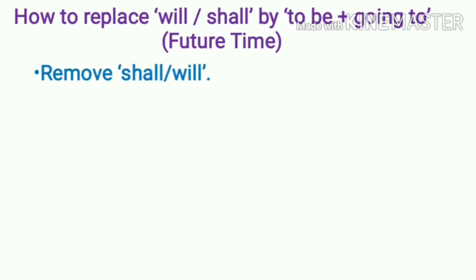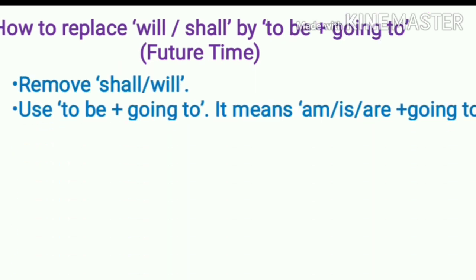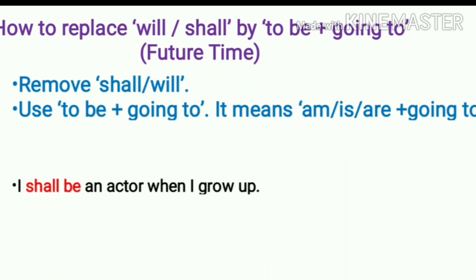Remove shall and will. In the place of shall and will, use to be plus going to. To be means use either am, is or are, and then write down going to. If the subject is I, use am. Singular subject, use is. And for plural subject, use are.